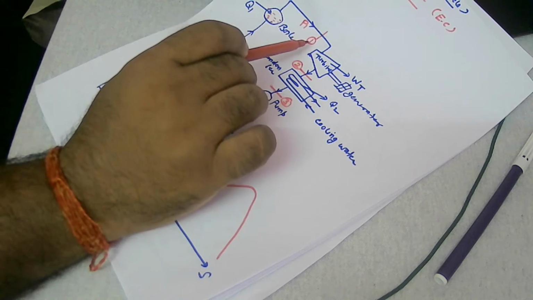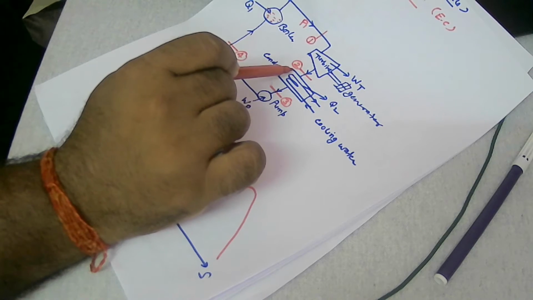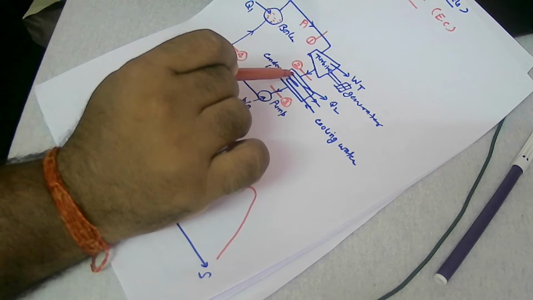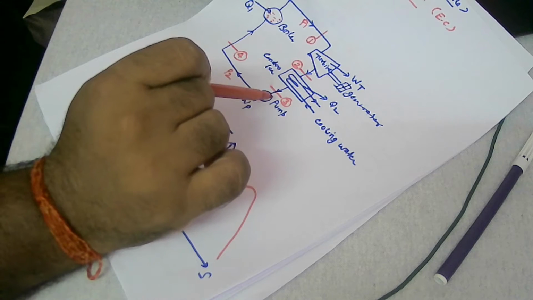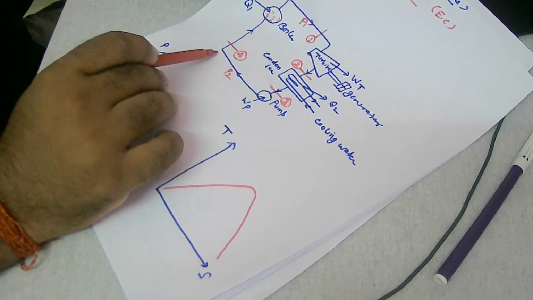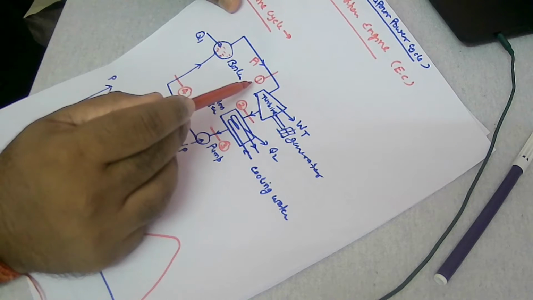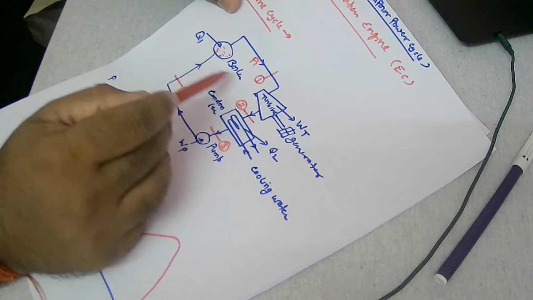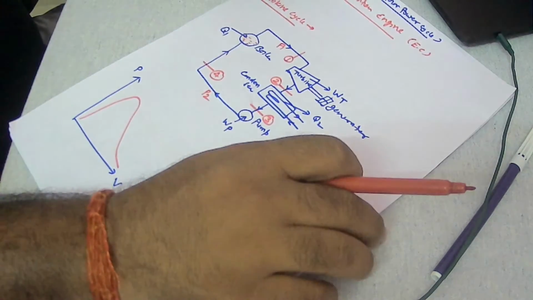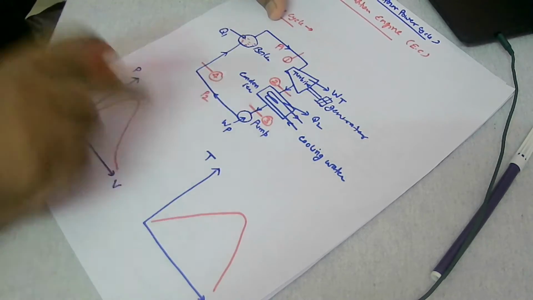If it is a dry saturated steam, the final condition will be the wet steam at point 2. So process 1 to 2 is reversible adiabatic expansion, and process 2 to 3 is reversible constant pressure heat rejection. Process 3 to 4 is reversible adiabatic compression of the liquid back to the initial condition, and process 4 to 1 is a reversible constant pressure heating process in the boiler. So two reversible constant pressure processes and two reversible adiabatics are present in a Rankine cycle.